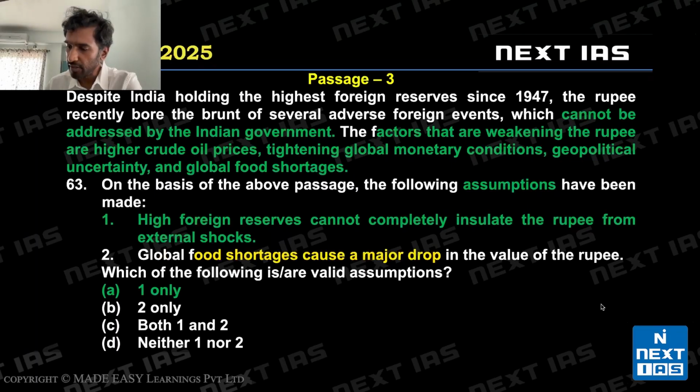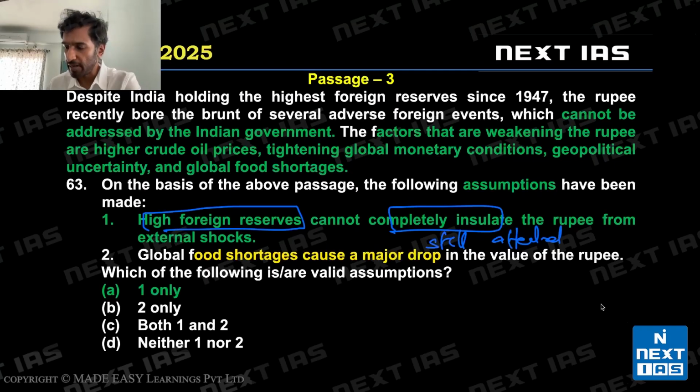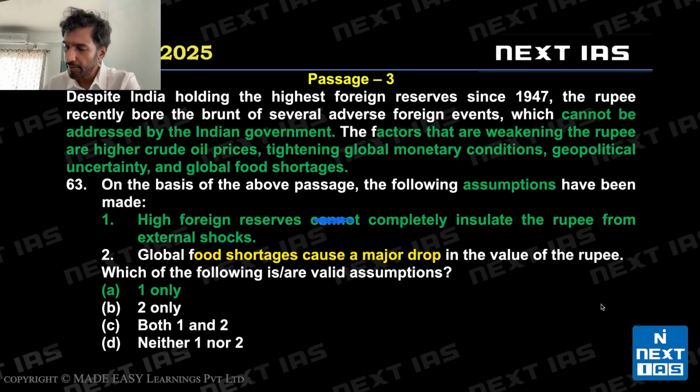High foreign reserves cannot completely insulate the rupee from external shocks. So just because you have high foreign reserves, you're not completely insulated. You're still affected by the global economy. That's what the passage was saying. One is a valid assumption, I can say. If it could completely insulate, the passage would be invalid. So one is a valid assumption.